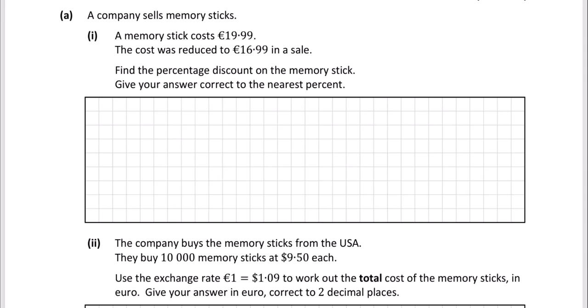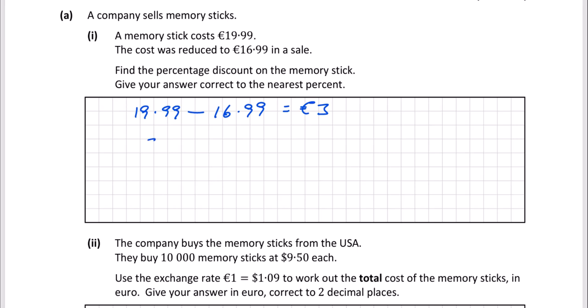This is question 9. A company sells memory sticks. The memory stick costs €19.99. The cost was reduced to €16.99 in a sale. Find the percentage discount on the memory stick. Give your answer correct to the nearest percent. Okay, so it went from €19.99 down to €16.99. That's a difference of €3. So it was reduced by €3.